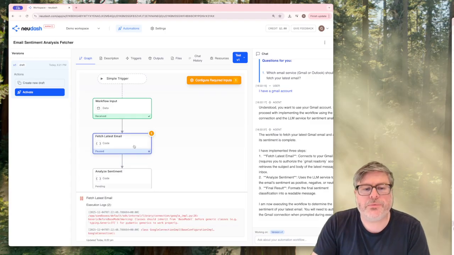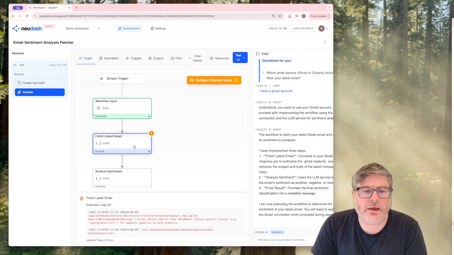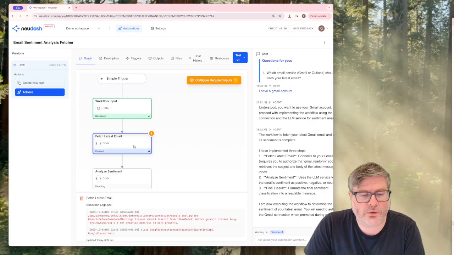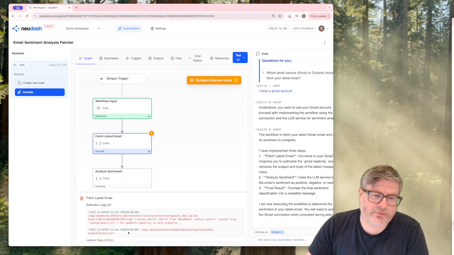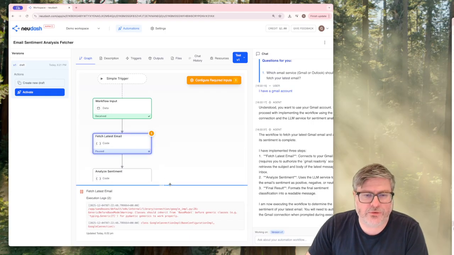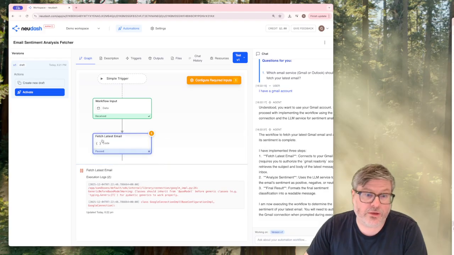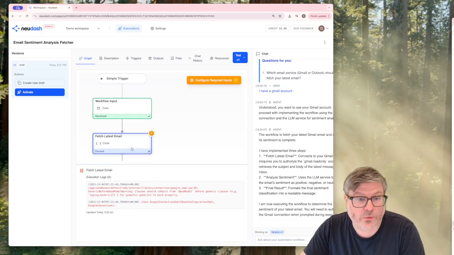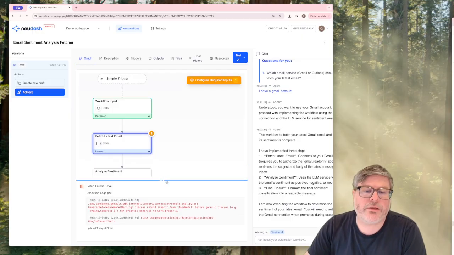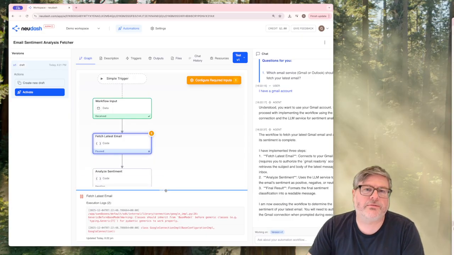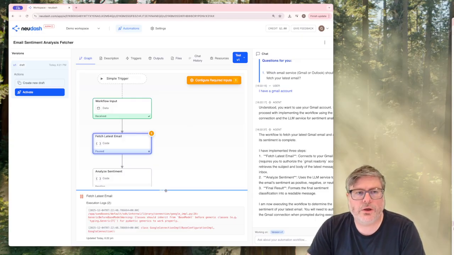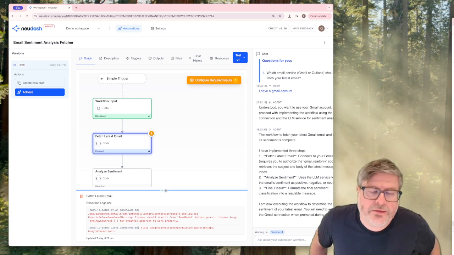The first step, however, is that it needs to connect to Google. And ignore these errors here. Here you see the output from the execution of these nodes. But really what happened under the hood is the system realized it doesn't actually know how to connect to Google yet because the user hasn't authenticated.